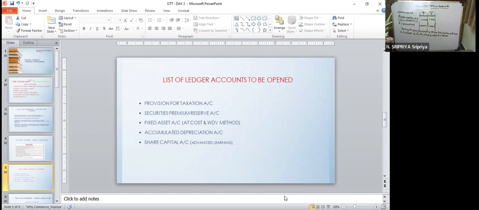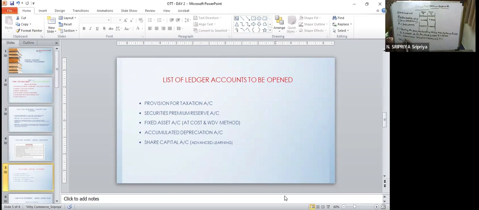Okay. During the year, the company issued equity shares for cash rupees 3 lakh and for purchase of asset rupees 2 lakhs. This is adjustment number 1. Adjustment number 2. Shares were issued at a premium of 10%.